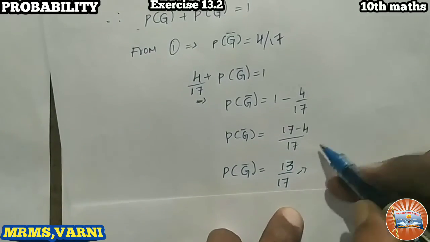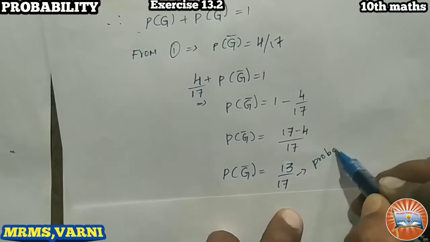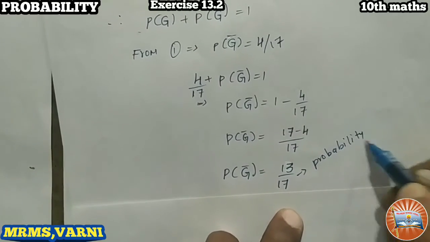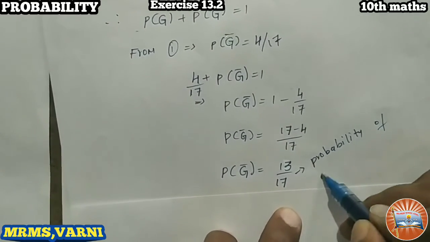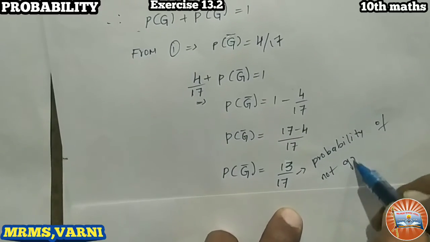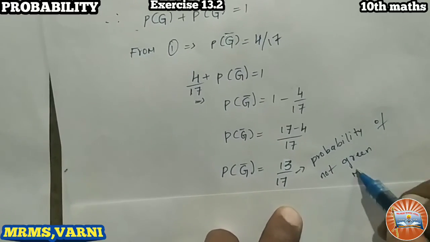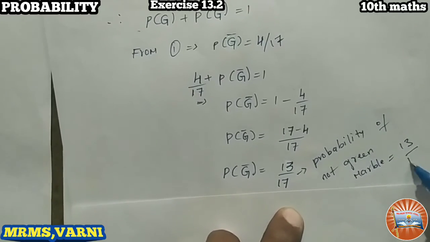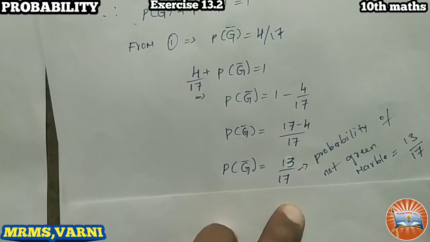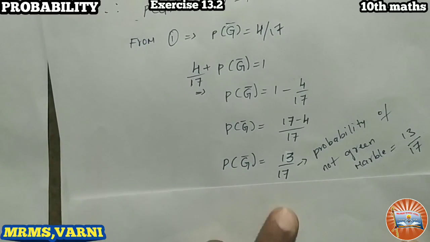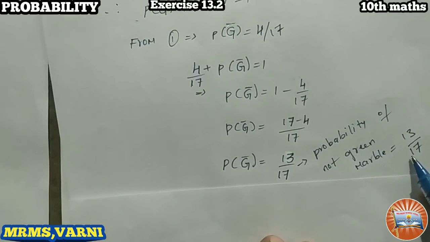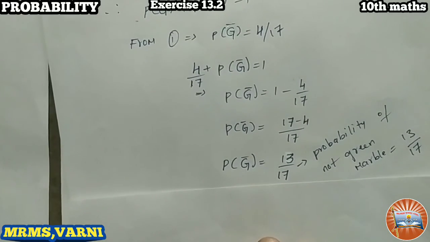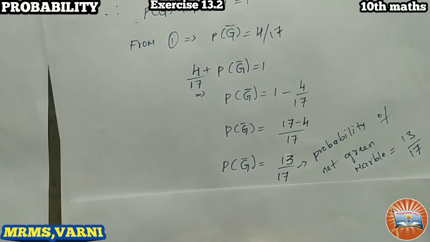This is the probability of not green marble, that is 13 by 17, isn't it? In both the cases, in both the methods, we got the same answer, that is 13 by 17. Okay, I hope you understand. Thank you.